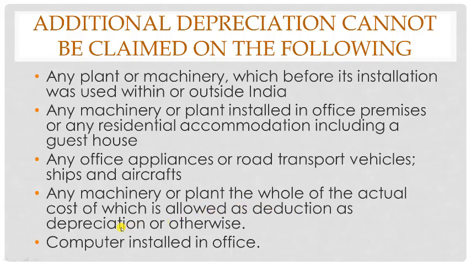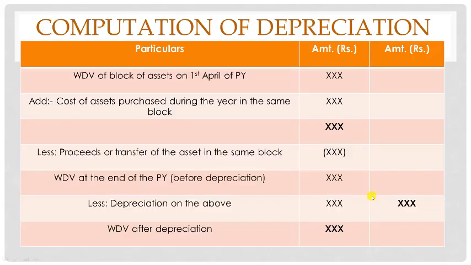This is the same point. Computer installed in office. If the computers are installed in office, once again you will not be able to claim any additional depreciation. If the computer is installed in the factory and it has been proved that it is used for manufacturing or production purpose, only then additional depreciation can be claimed.